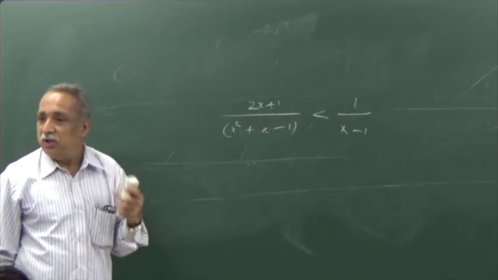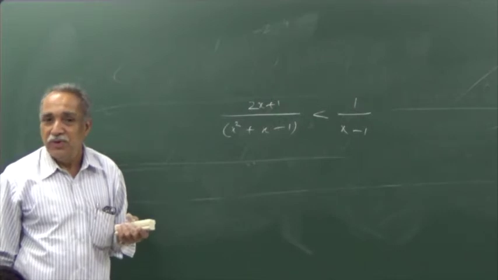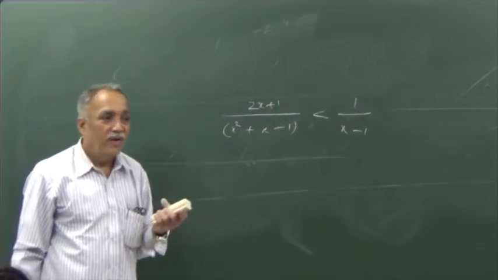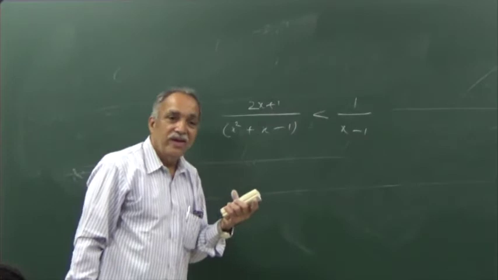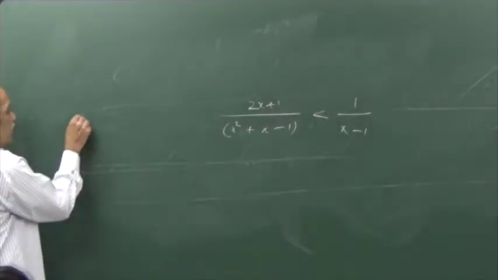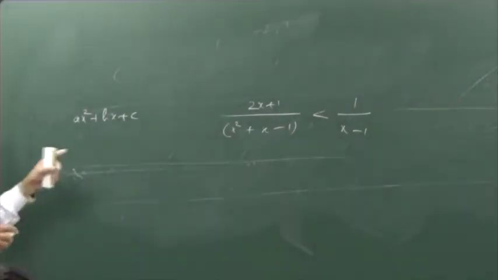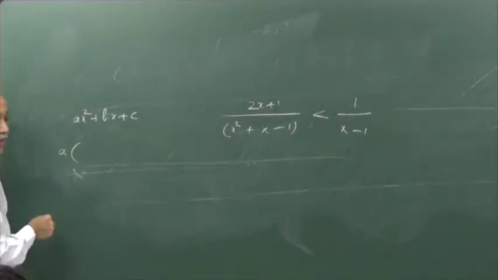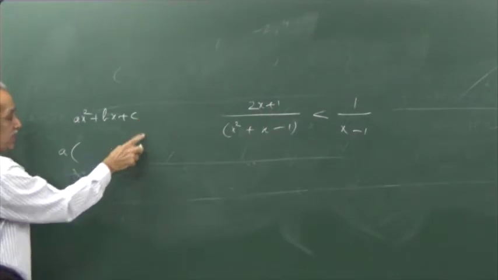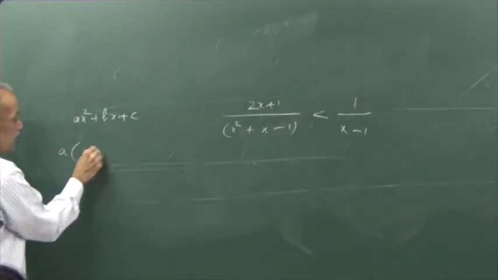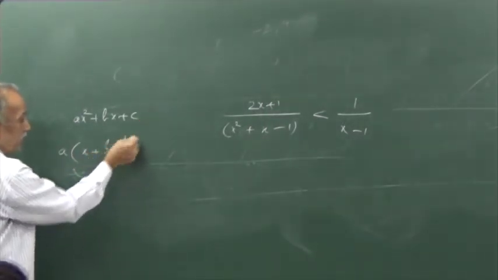It may be always positive, may be always negative, may be sometimes positive, sometimes negative. When will a quadratic be always positive? Consider the expression ax square plus bx plus c. I may write this as a into (x square plus bx by a plus c by a), which may be written as (x plus b by 2a) whole square.